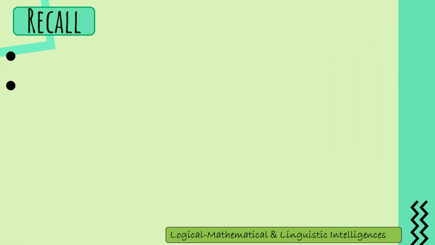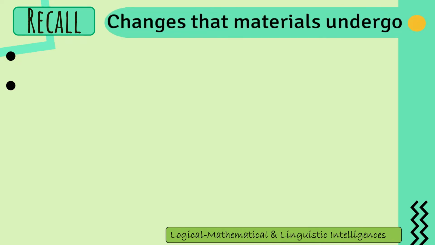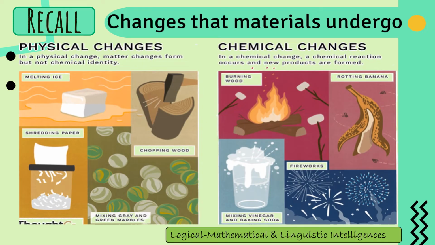So let us start with a recall of our lesson last week. We have learned about the changes that materials undergo, and these changes are what we call physical and chemical change. In physical change, materials change in form but not in chemical identity.